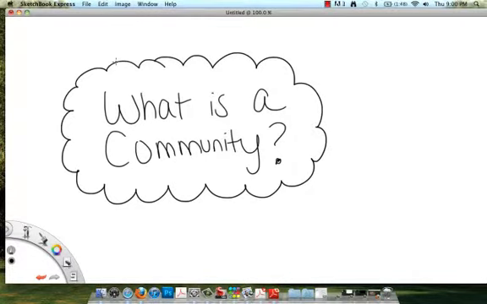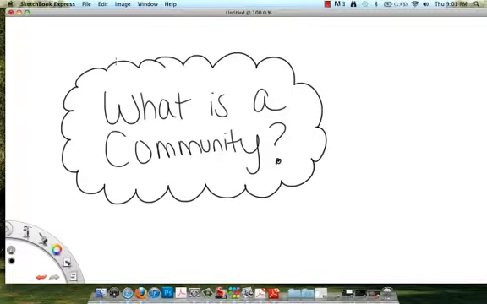Today we are going to look at communities. The overall question is, what is a community? We all live in a community. Do you live in the country or in the suburbs? Do you live in a small town or a big city? Do you have a lot of neighbors or no neighbors?